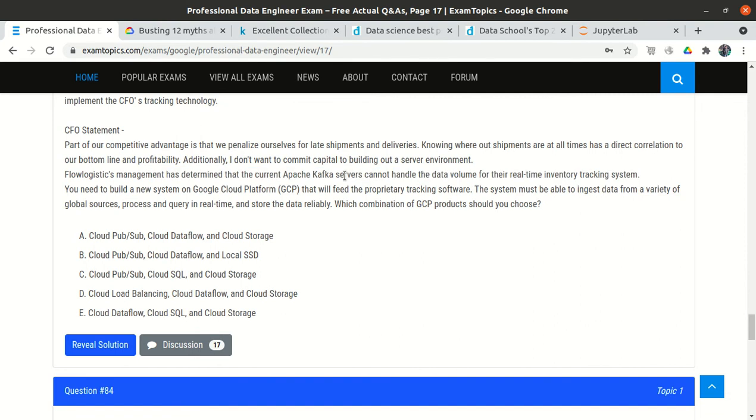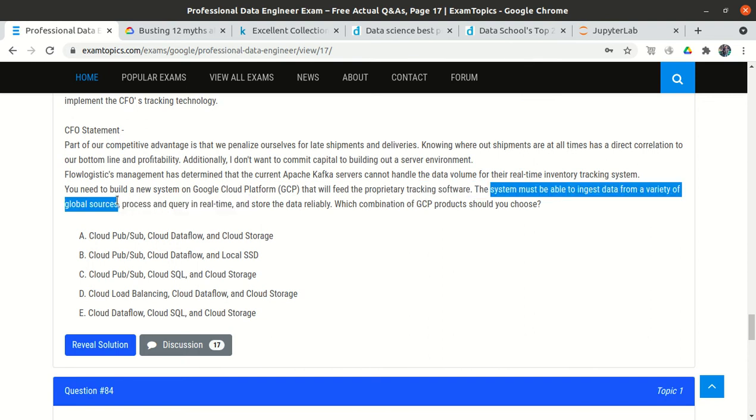They are currently using Apache Kafka servers and they are not handling the data volume because their business has grown, and the data is coming in real time. So they want to use the Google Cloud for the property tracking software. The system must be able to ingest data from global sources.